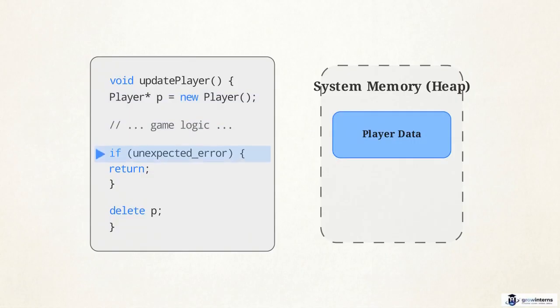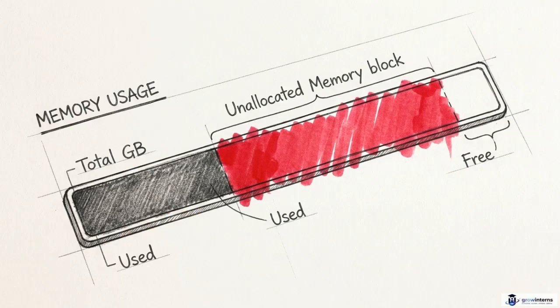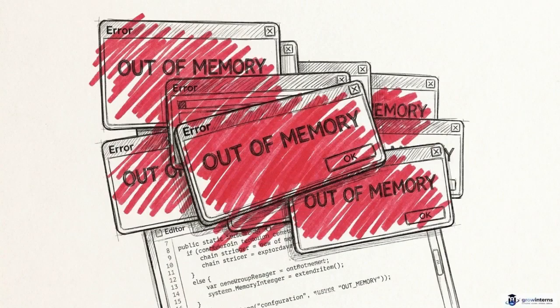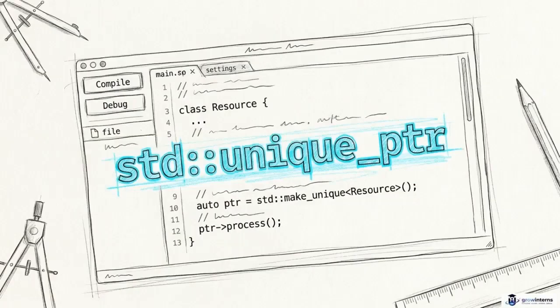However, if an unexpected condition triggers an early return within this if statement, the execution path bypasses the delete command entirely. Because the computer has no way to reclaim that memory without an explicit instruction, a function that runs thousands of times per minute can eventually consume every available resource on the machine. To prevent these leaks, modern C++ provides std::unique_ptr.